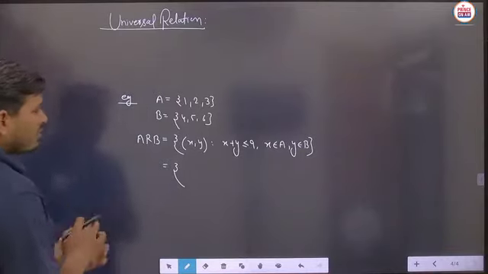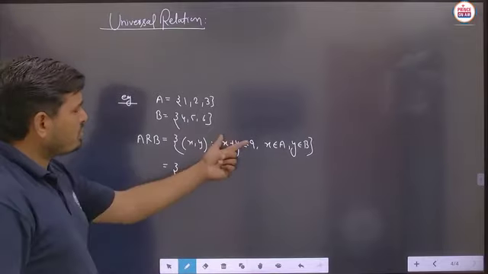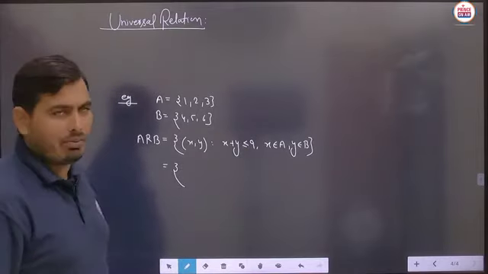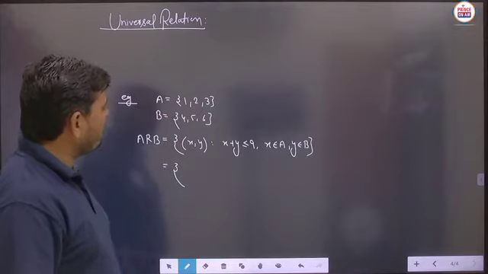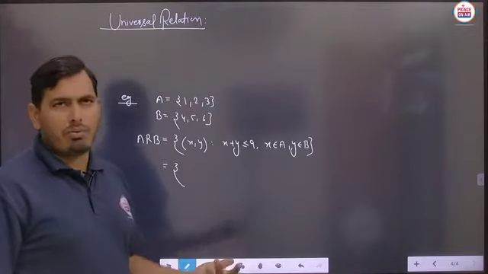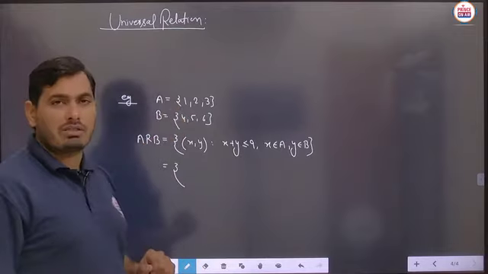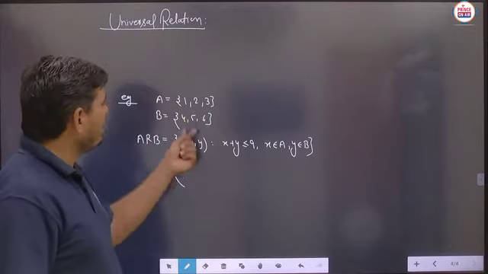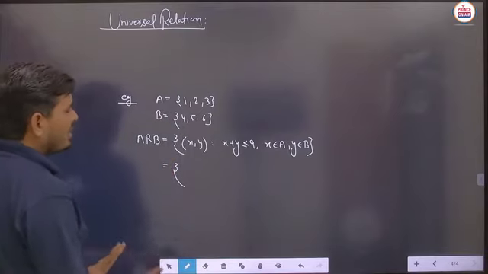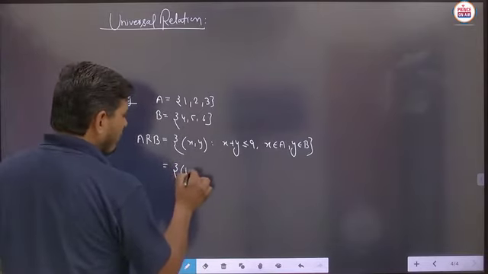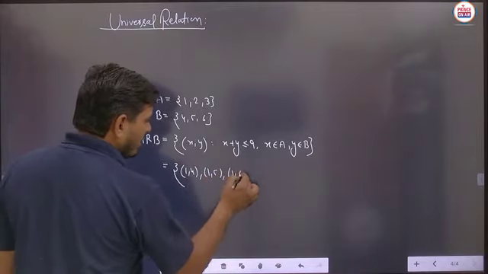So basically, student, here we have to see this relation between x and y, where x is taken from set A and y is taken from set B. Firstly, suppose we take 1 and 4. So 1 plus 4 is 5, and 5 is less than 9, no problem, it is satisfied. Similarly 1, 5: 1 plus 5 is 6, so again it is satisfied. Similarly 1, 6: 1 plus 6 is 7, again satisfied. So we take 1 4, 1 5, 1 6. Is it clear?